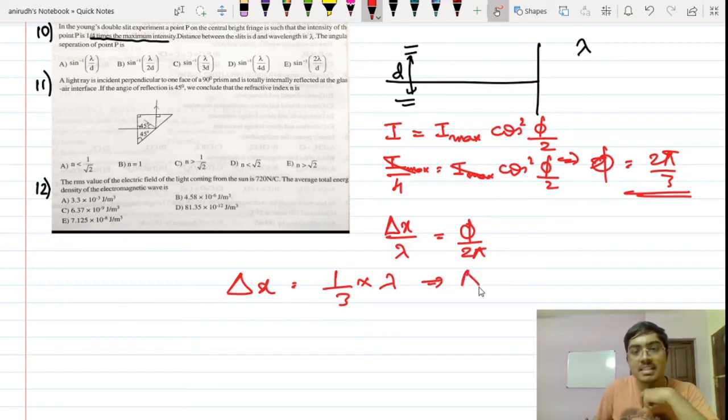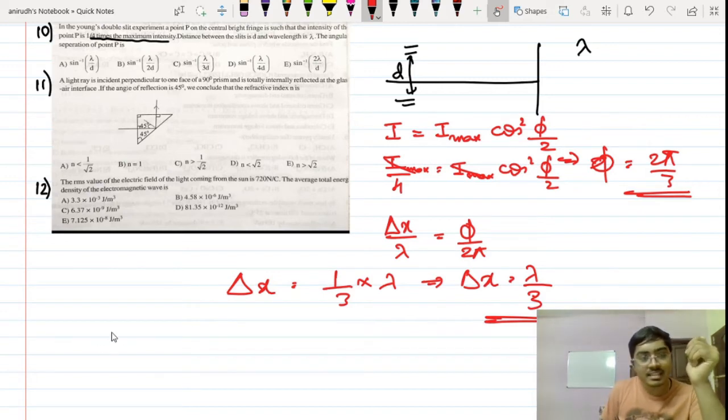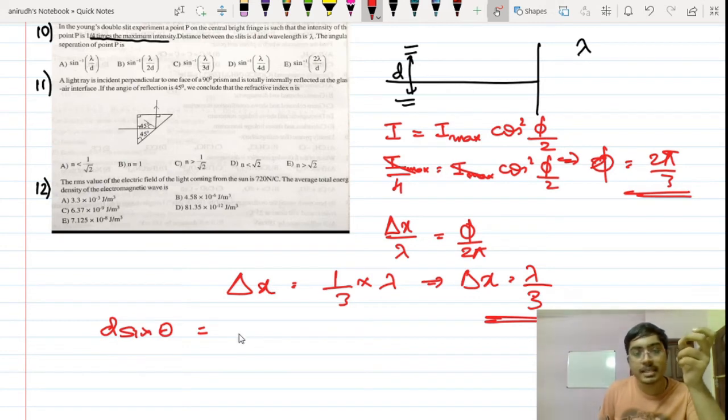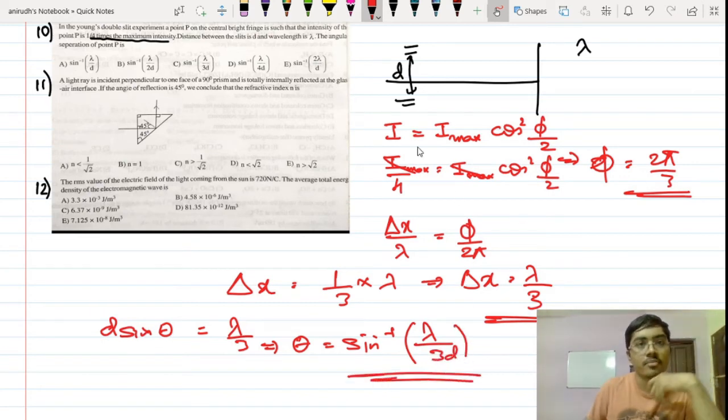This implies delta x is equal to lambda by 3. And what is this path difference delta x? Delta x is d sine theta. Now that is equal to obviously lambda by 3. So theta is equal to sine inverse of lambda by 3d. So that's the equation for this, obviously. So lambda by 3d, option C is the correct answer for this question.